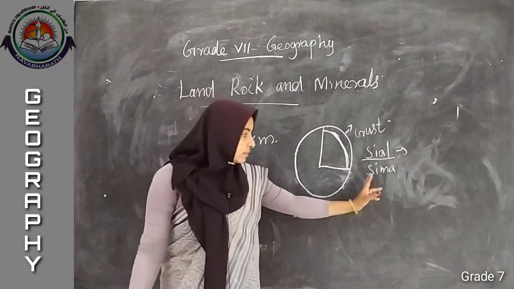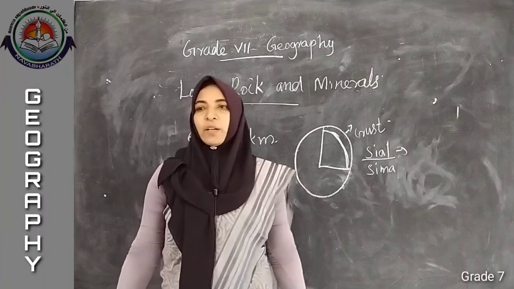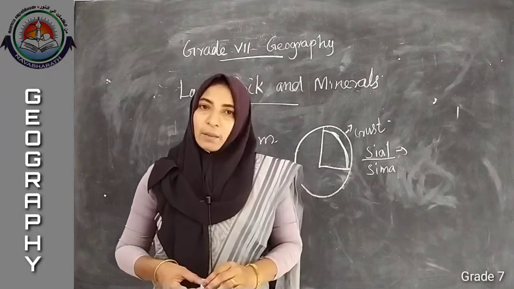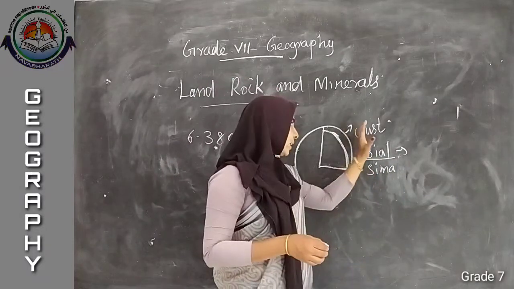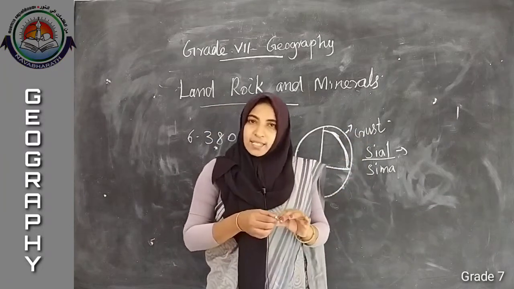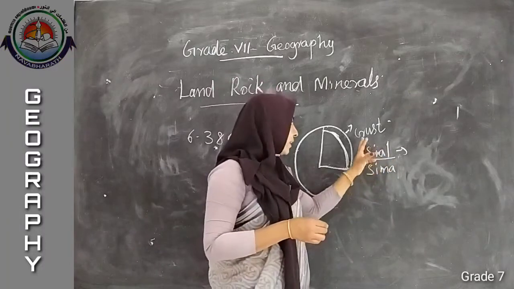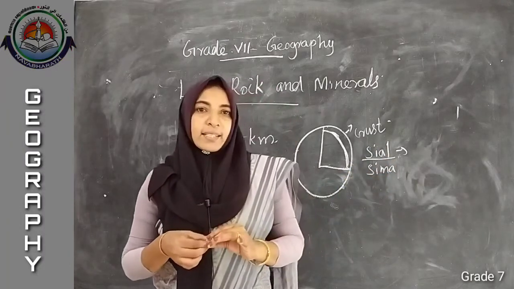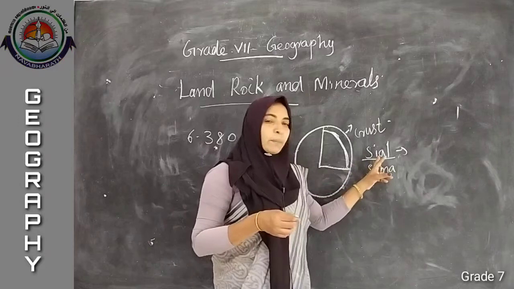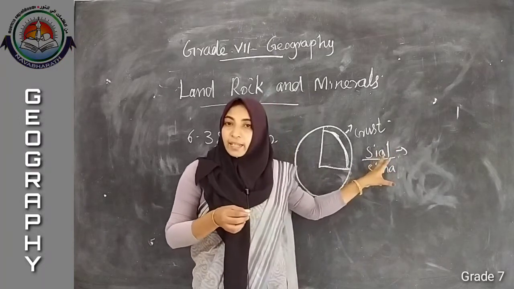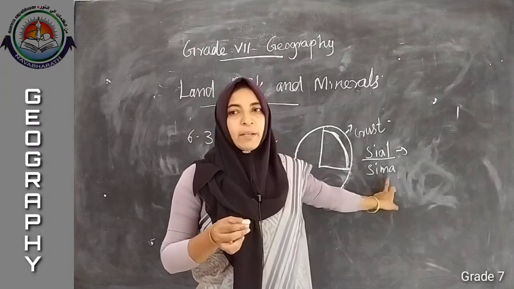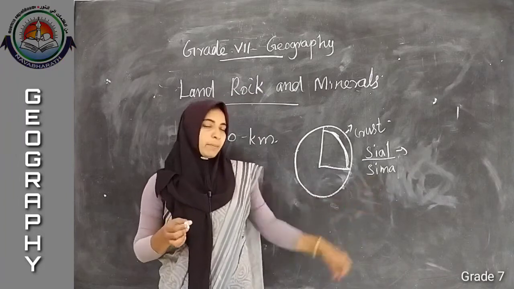Then the ocean bed is made up of what? Sima. That means silicon and magnesium. Listen. The top or outermost layer of our earth is known as the crust. The crust is mainly divided into two, continental crust and oceanic crust. The continental part is made up of Sial, that means silicon and aluminum. Then the ocean bed is made up of Sima, that means silicon and magnesium.